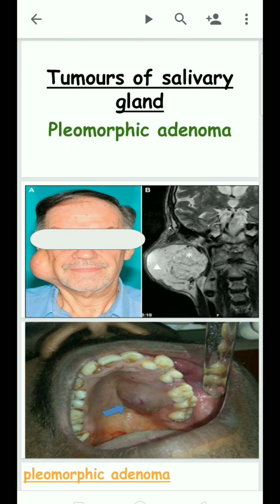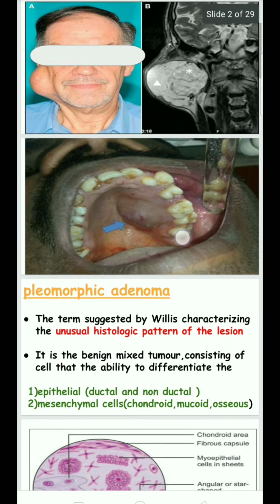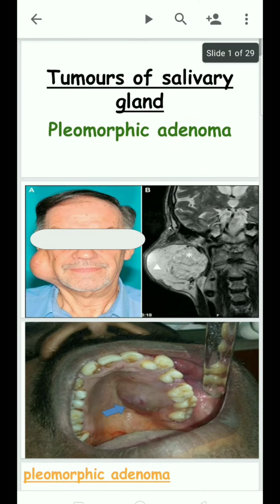Today, we are going to discuss the topic of pleomorphic adenoma in tumors of the salivary gland. Let us split the term pleomorphic adenoma. Adenoma is a tumor present in a gland, especially in the salivary gland. Pleomorphic means different kinds of cells present in the salivary gland tumor, so it is called pleomorphic adenoma.